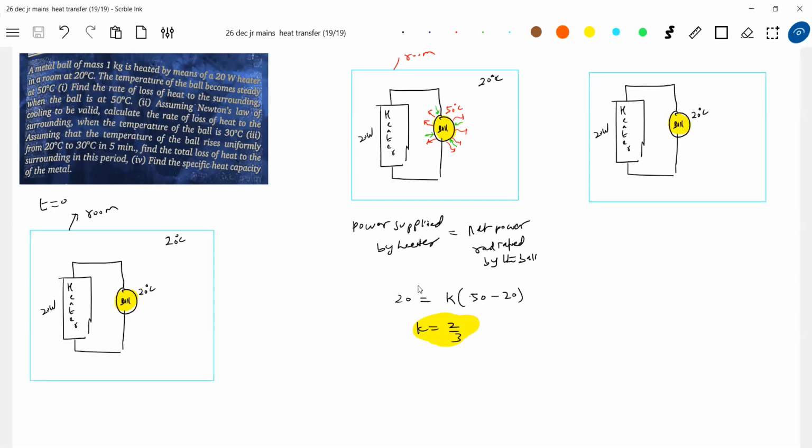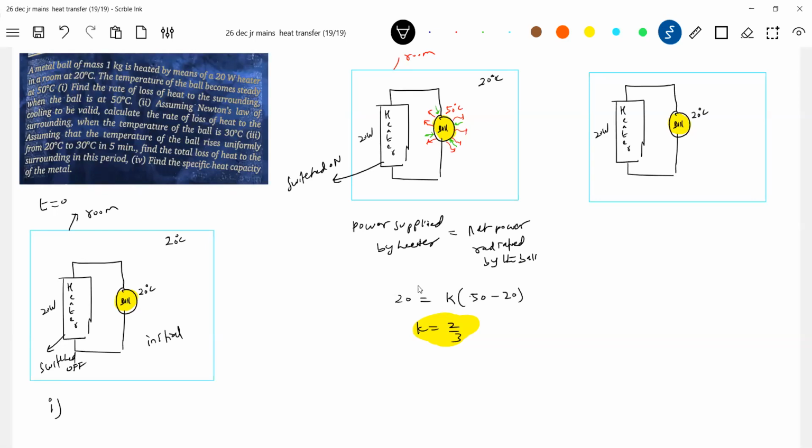Now we are entering into the problem. Initially the heater is switched off, then the heater is switched on. Okay, now we'll get into the numerical part. What shall I write here? 20 watt only. What should be the answer for the first part? Find the rate of loss of heat to the surroundings. The power supplied by the heater is what? The power lost by the ball to the surrounding.